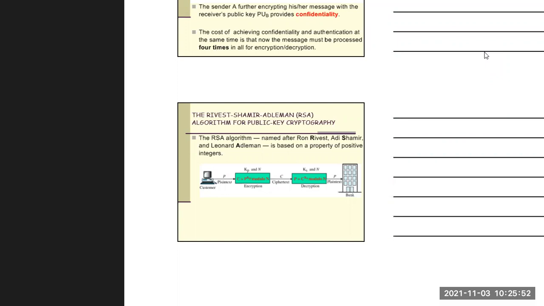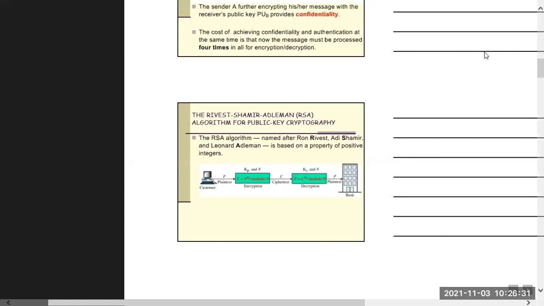Now, it is based on the properties of positive integers. First, you see there is a customer who sends the plain text. Now, for encryption in RSA, this formula is used: C equal to P to the power Kp modulo N. This is used for the encryption purpose, where Kp and N we find.